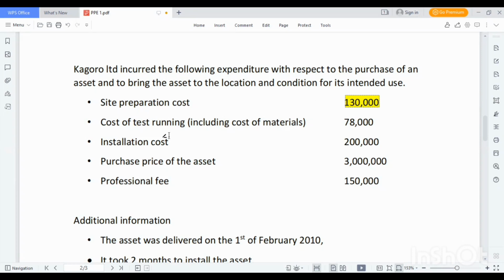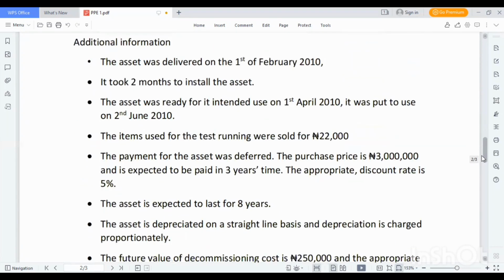Cost of test running, including material, is 78,000. Installation costs are 200,000. Purchase price of the asset is 3 million, and professional fee is 150,000 naira. All of these costs are to be capitalized. But let's look at the additional information to know if there are any other adjustments that need to be made to the cost highlighted above.